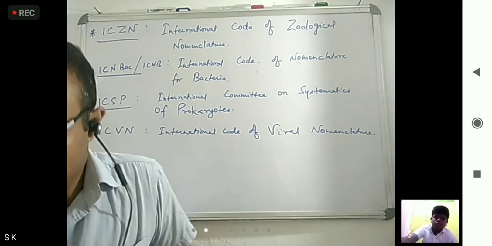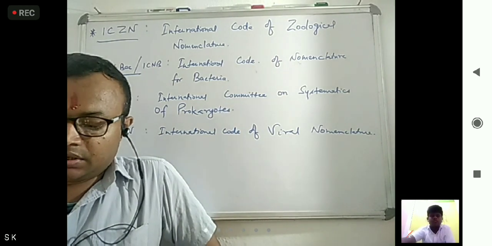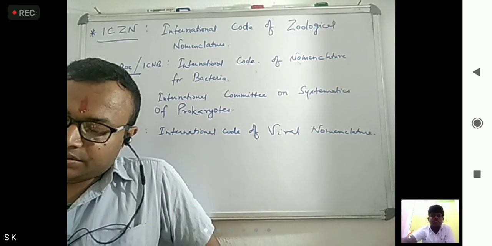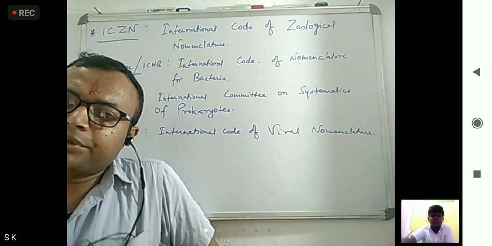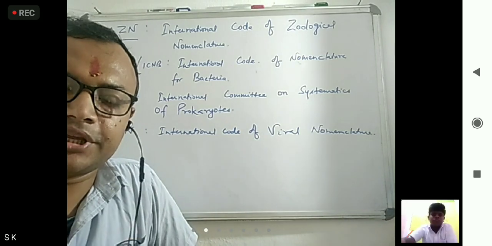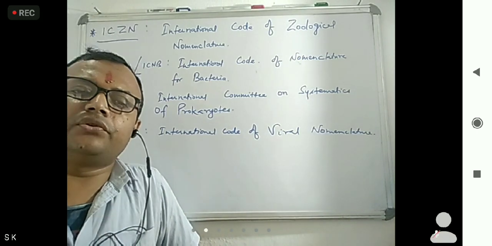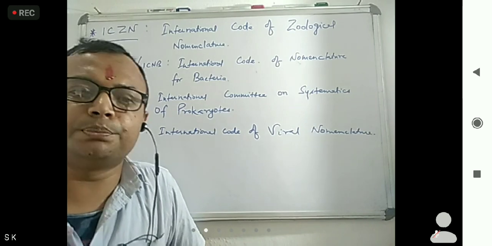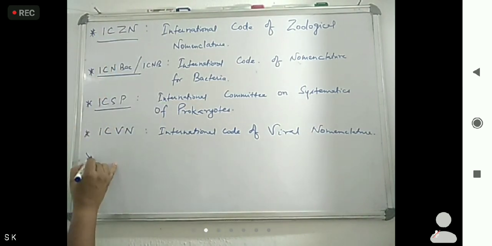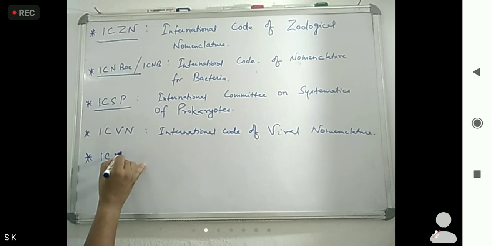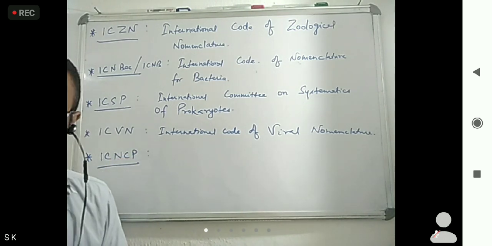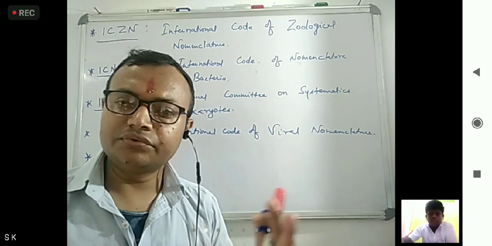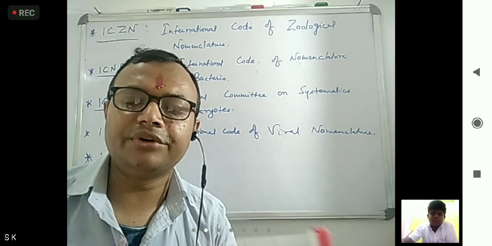Now, next is ICNCP. Last year one question came in the medical exam. What is the full form of ICNCP? So it is International Code of Nomenclature for Cultivated Plants.